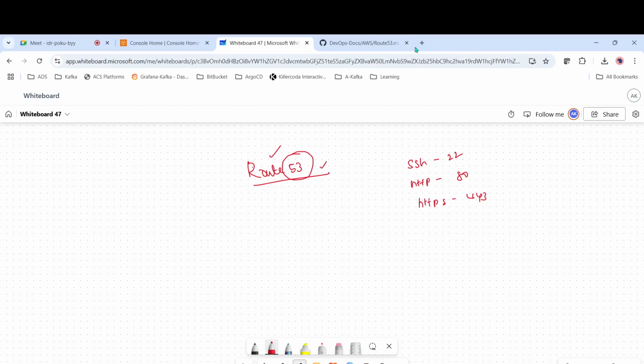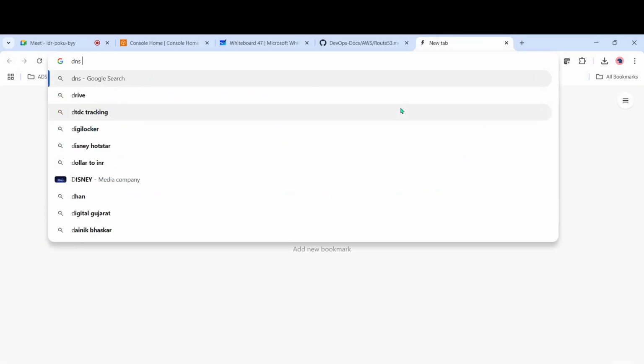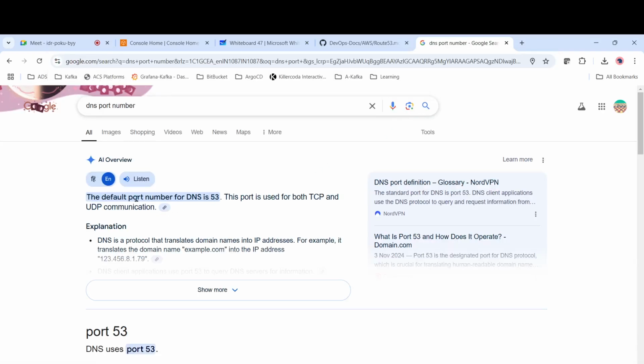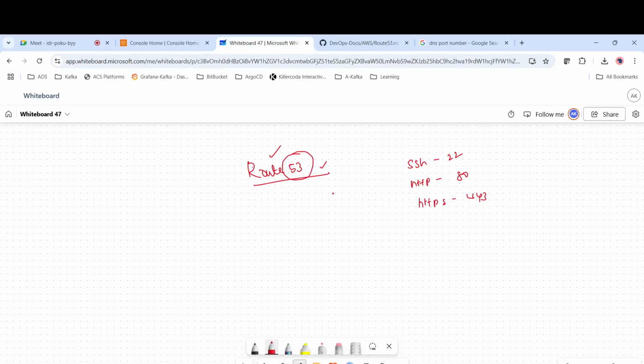If you come here, the DNS port number, the default port number of DNS is 53. Because of that, they have kept the name as Route 53. So what does this Route 53 do?